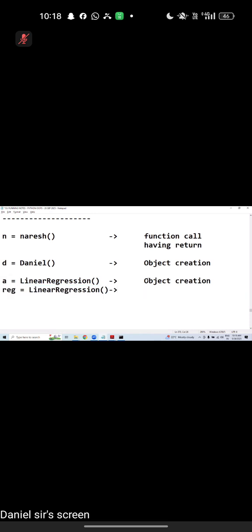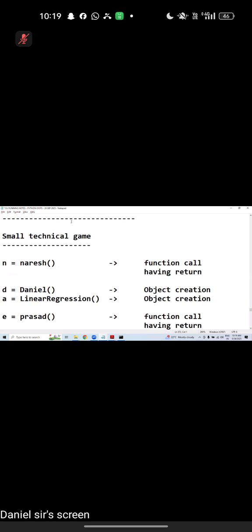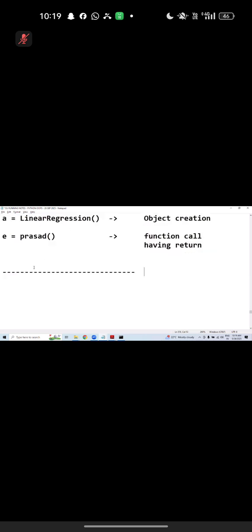Nice comparison, sir. You have to be aware. These are all okay, you already understand, I guess. Last example. Good. E equals Prasad equals what? Can you tell me what is this one? Function call. Very good. This is the technical game. Online team, I hope you understand. I would like to continue.